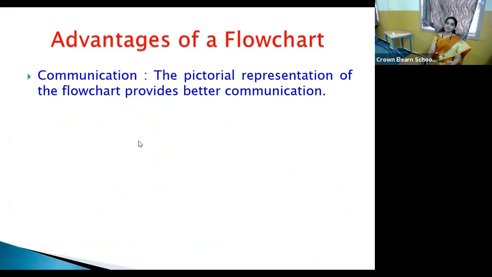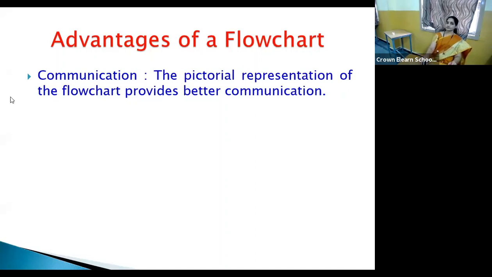First and foremost, communication. The pictorial representation of the flowchart obviously provides better communication. I'll just give you one simple example. Suppose you have something indicated in picture form or in diagrammatic notation, and the same thing is represented in descriptive text. Obviously, you will be more attracted towards pictures.